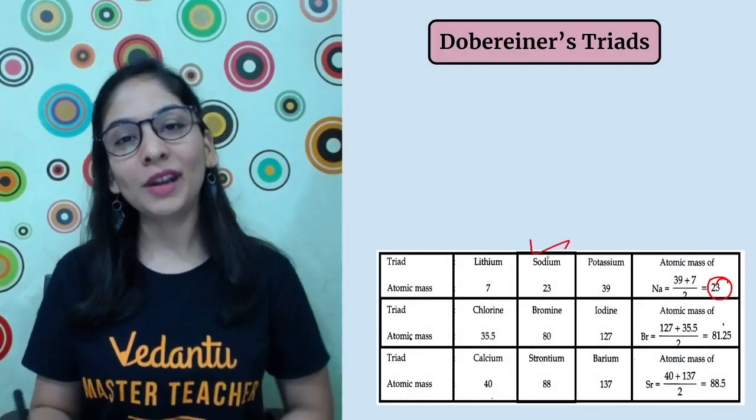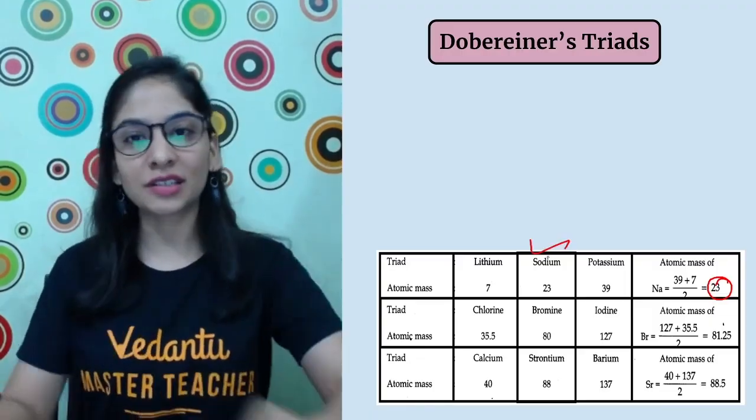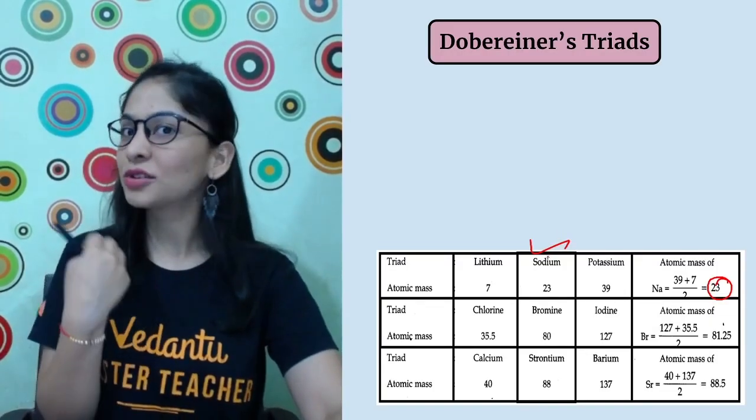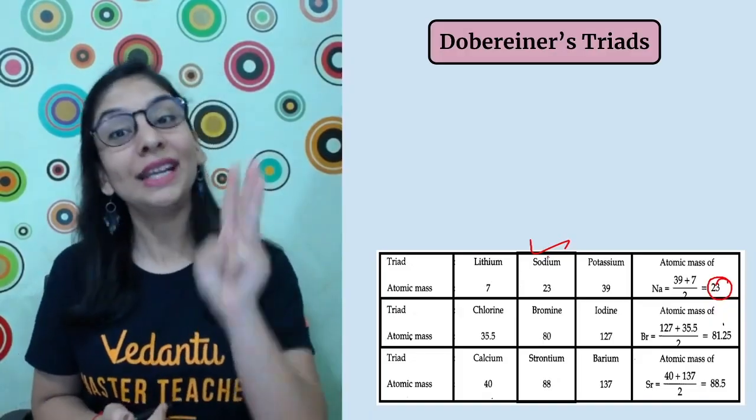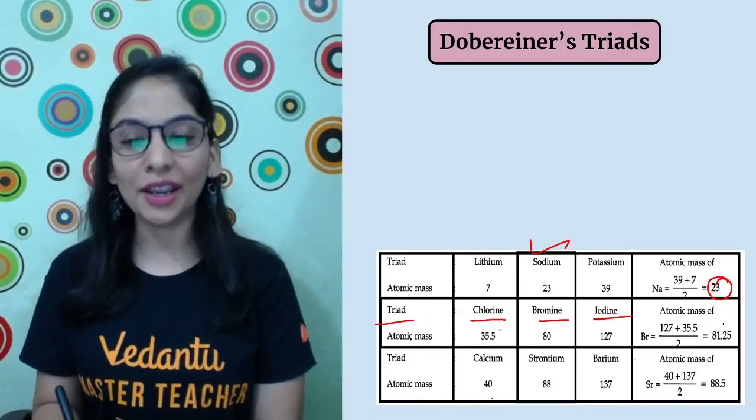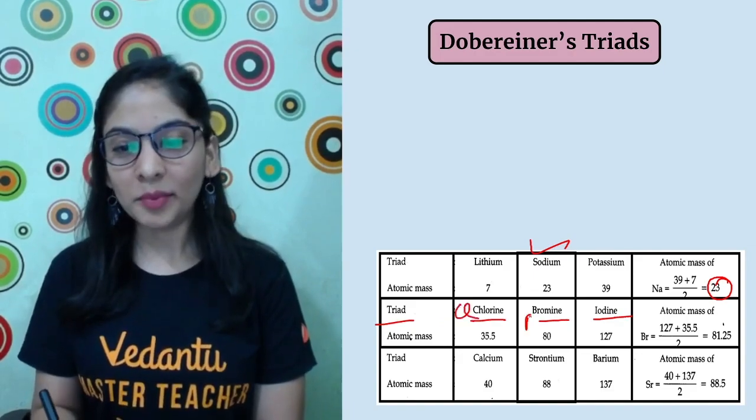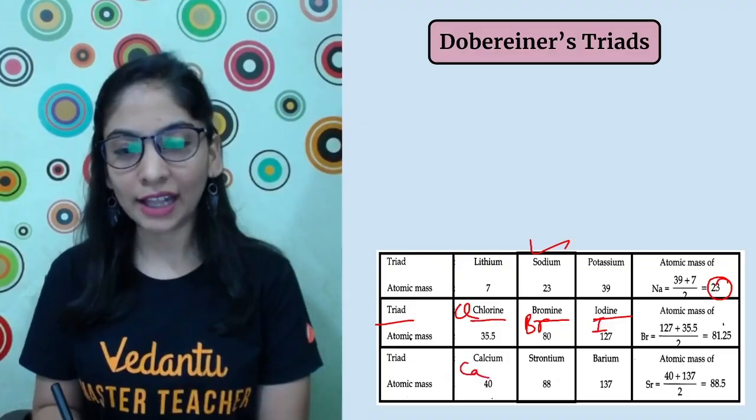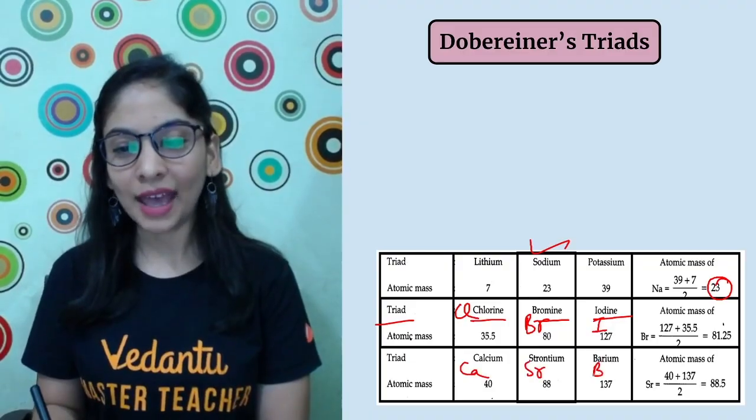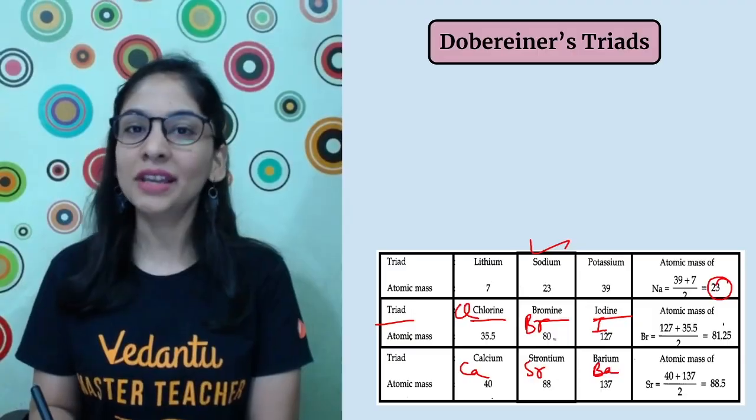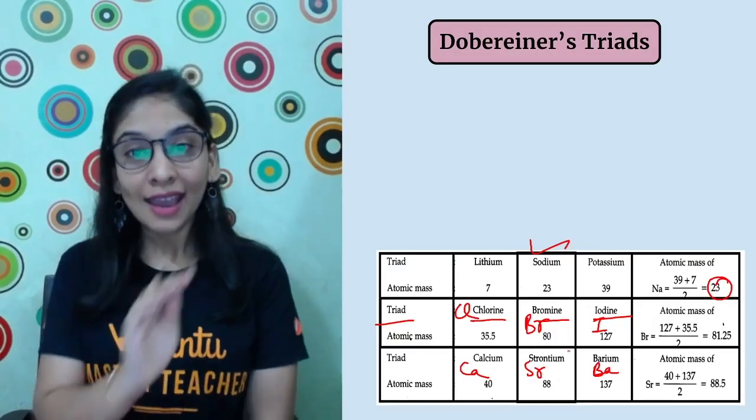That means sodium has the average mass of the first and third, as well as average property. In the same way, as I told you, he used to love the number 3. He gave three triads. The second triad he gave is chlorine, bromine, iodine: Cl, Br and I. The third triad he gave is calcium, strontium and barium. In such a way, again, the middle element must have average mass and average property, and they are arranged